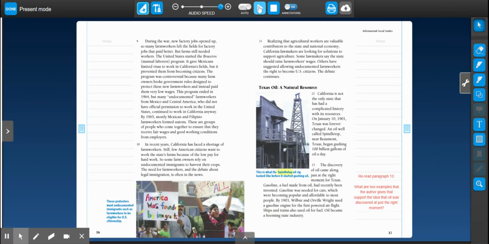All right, so you have one more thing to do today. In your presentation, there's another slide that asks you to identify examples that support the evidence. So go ahead and get to it.